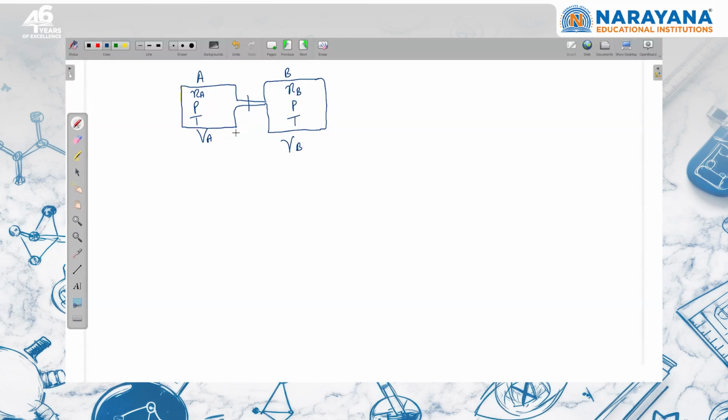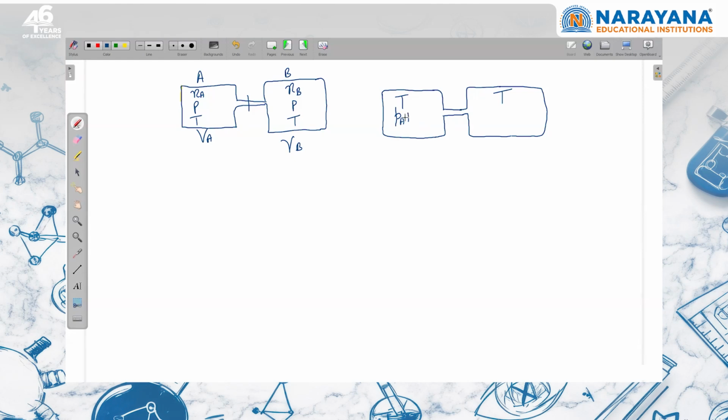Now what we are saying is that we want to mix these two gases. They are two different ideal gases. So when we are going to mix them, means if I remove this stopcock, the pressure of the system should not change. At constant temperature and pressure, the pressure of the system should not change. Pressure of individual gases will decrease because their volume is increasing and temperature is not changing. So here temperature will remain T. Here also temperature will be T. Gas A is present in both containers. So now I will write partial pressure of gas A. Gas B is present in both containers.